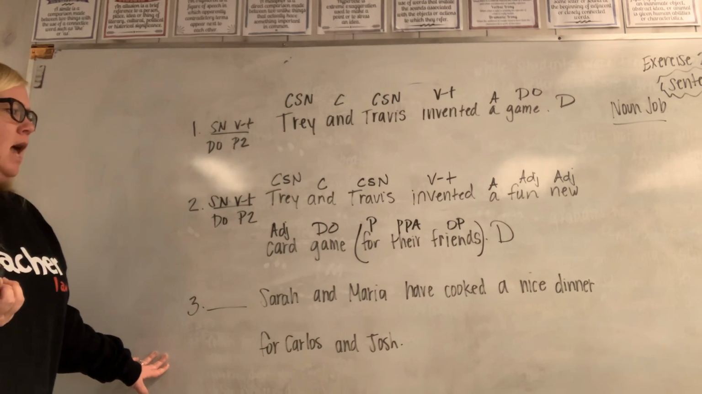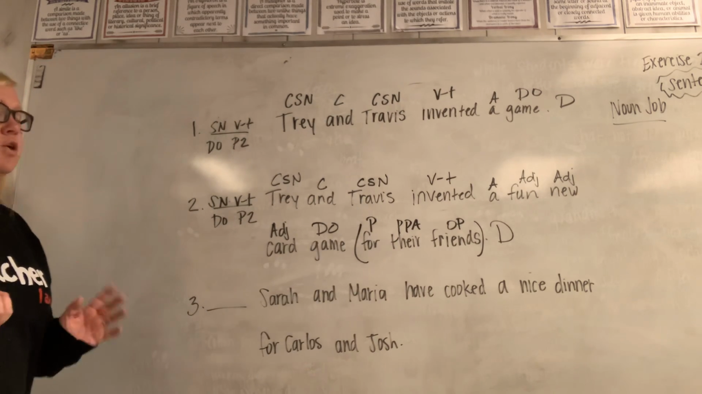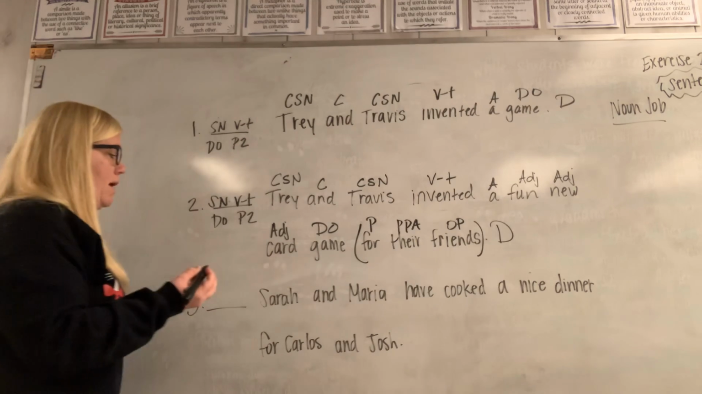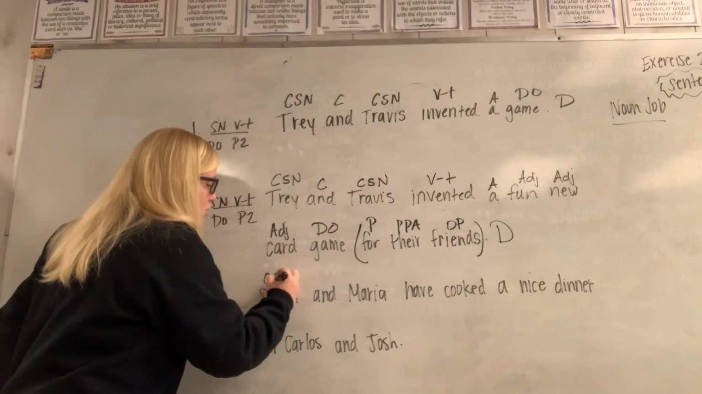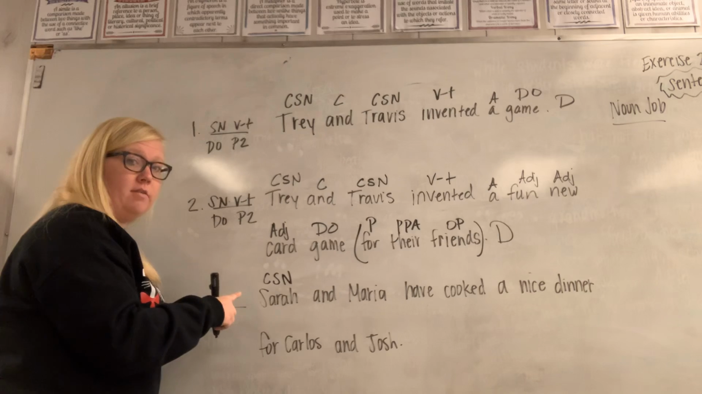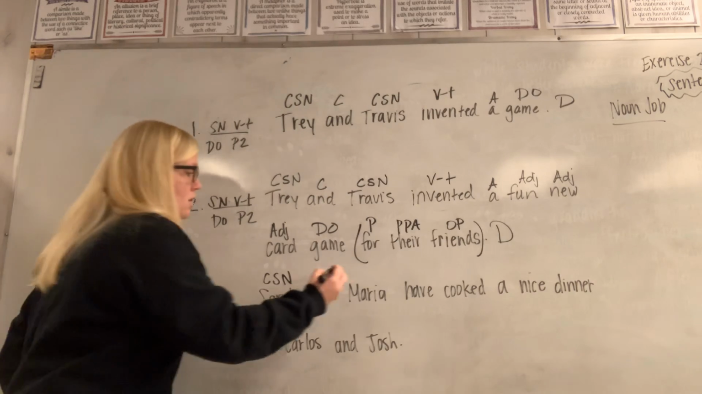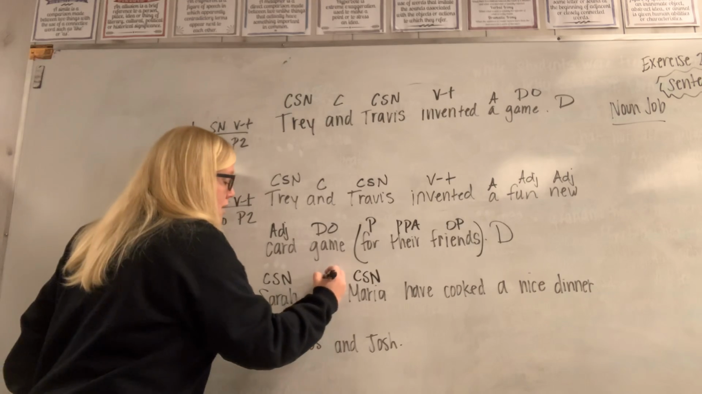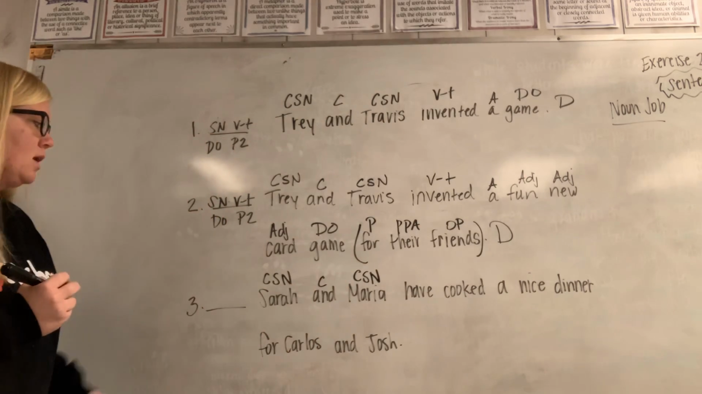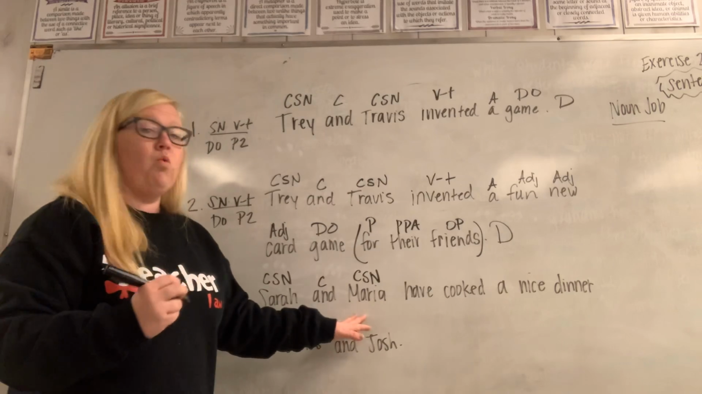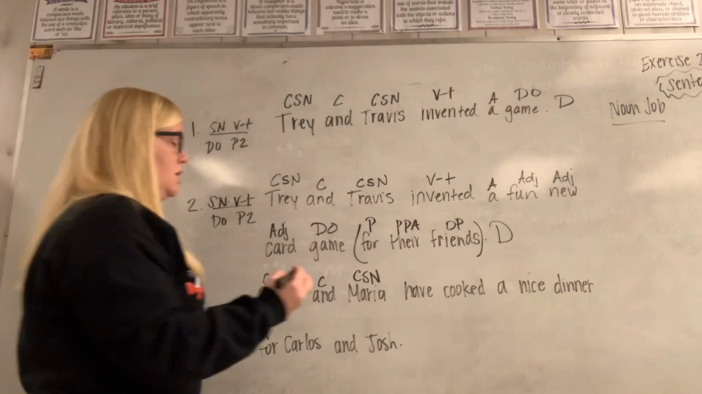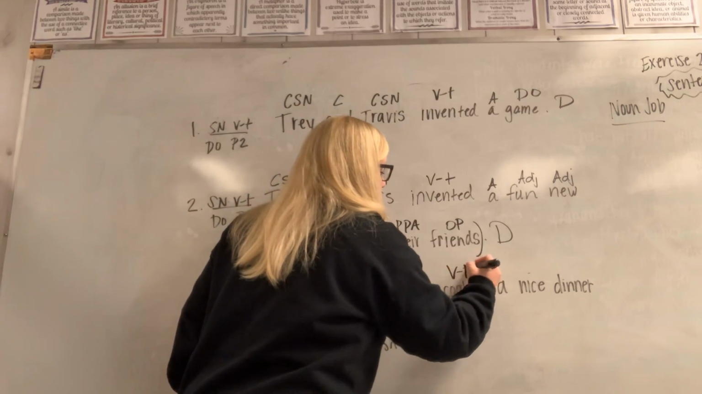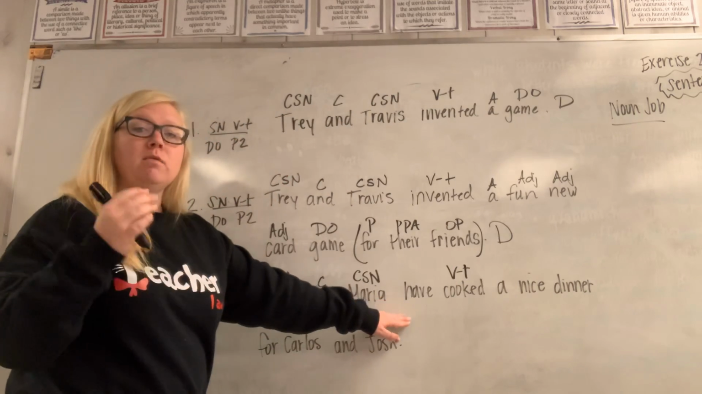Sarah and Maria have cooked a nice dinner for Carlos and Josh. So who is the sentence about? The sentence is about Sarah and Maria, and there's 2 of them, so we have to put a C in front of it for compound subject noun. And it's joined by the word and, which is our conjunction. Sarah and Maria did what? They cooked. So that's our verb transitive. And have comes right before that.